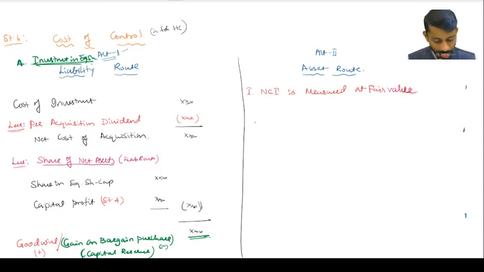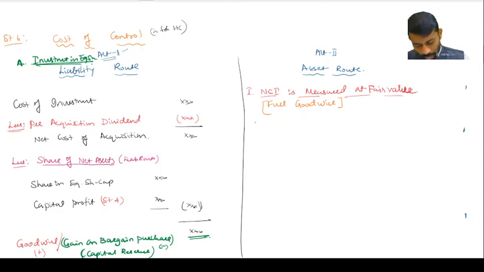Measured at fair value. This method of measurement we call full goodwill. Full goodwill, because for the holding company, what they have acquired, the fair value of net assets is available. The purchase consideration itself is a fair value, and for NCI also a fair value is given. Therefore both are fair values. So if I compare the fair value of assets with the net assets fair value, I will get the goodwill in full. Correct?